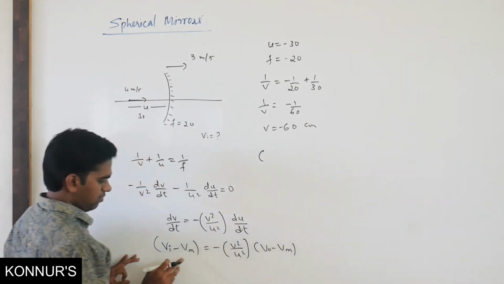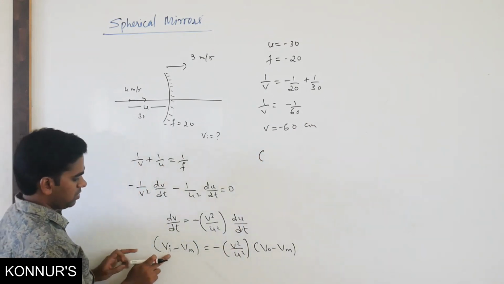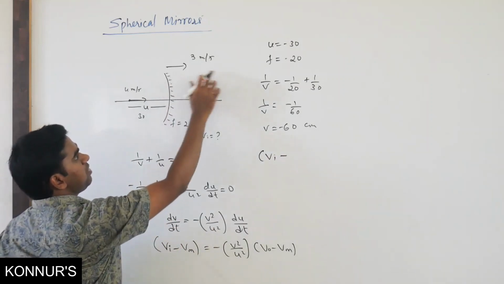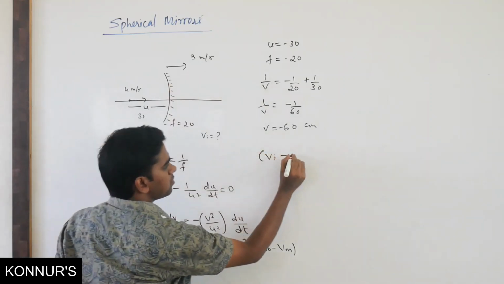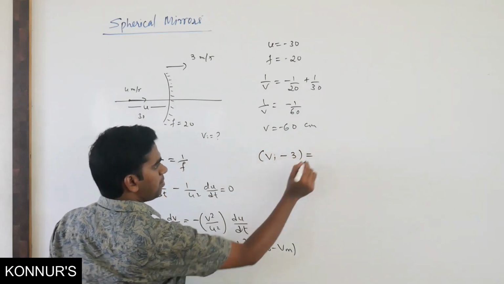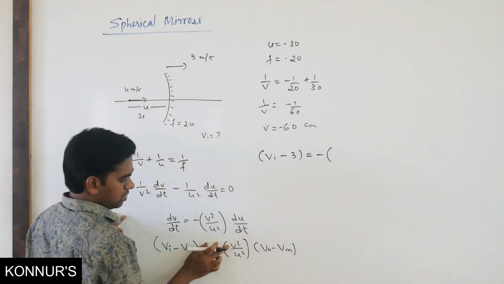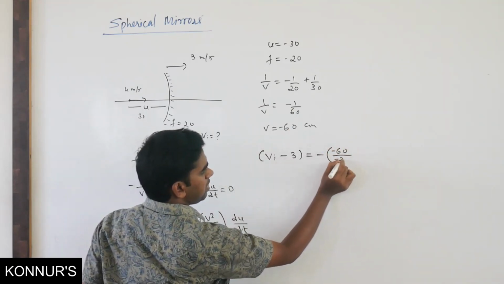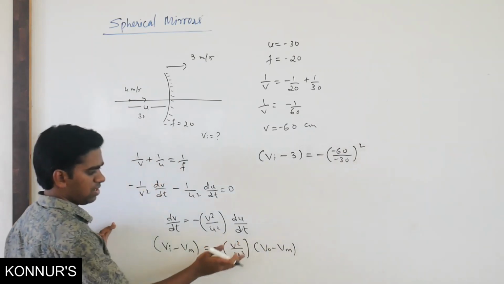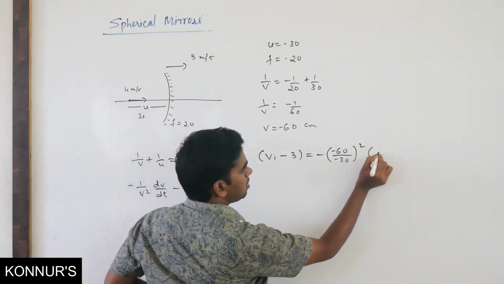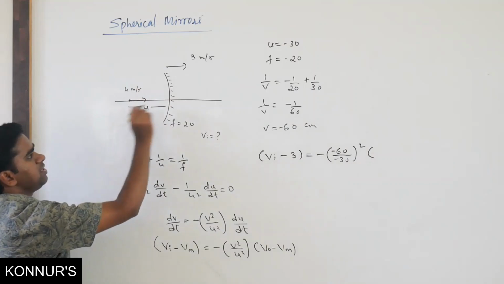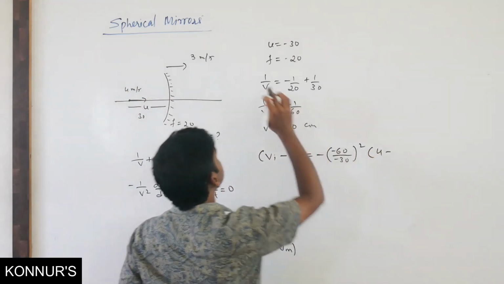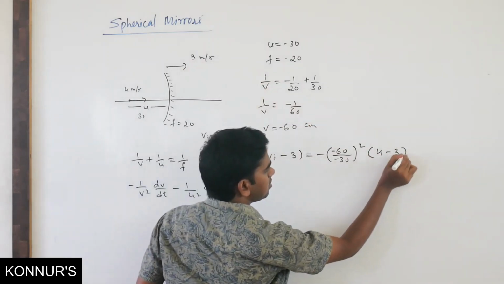Now we can use this formula. The velocity of image we want to find, minus the velocity of mirror. The mirror is moving in positive x, so we take positive, it is 3. That equals minus, the image distance is 60, so minus 60 divided by minus 30, I will take it as a whole square instead of individual. The velocity of object is positive, so I will take plus 4 minus the velocity of mirror, again 3.